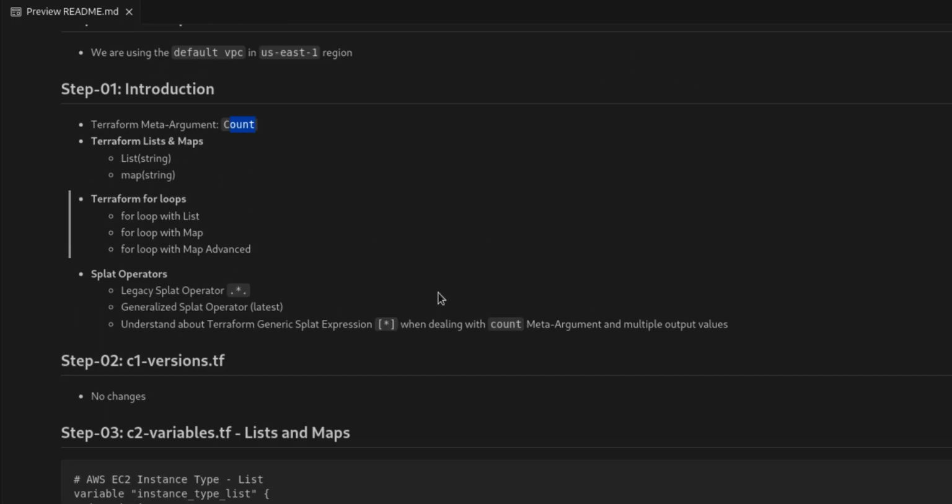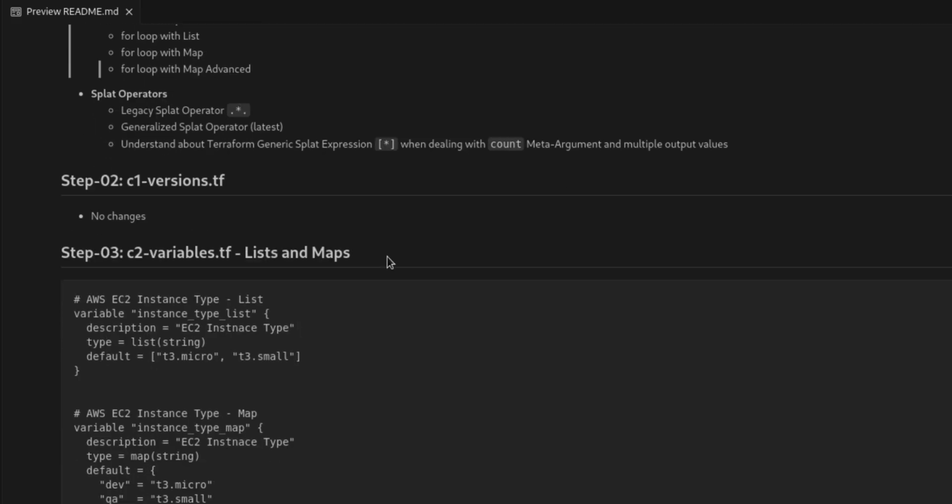Then we'll also understand splat operators: the legacy splat operator, which is dot star dot, and the generalized splat operator, which is the latest, and Terraform generic splat expression, which is star within square brackets, when dealing with count meta-argument and multiple output values.